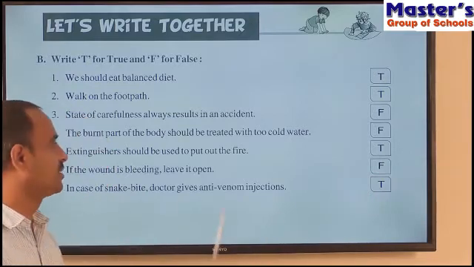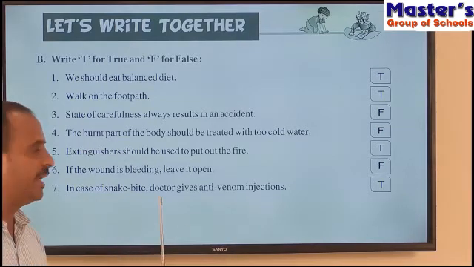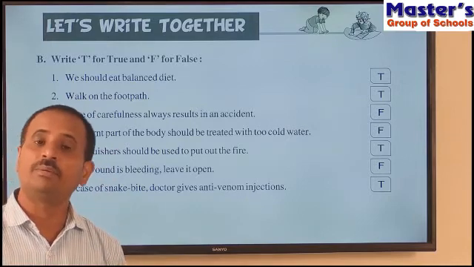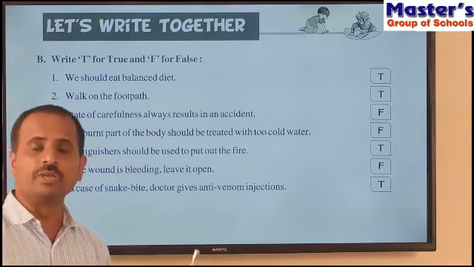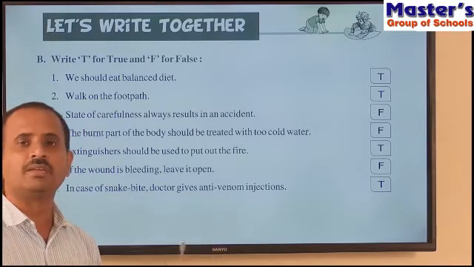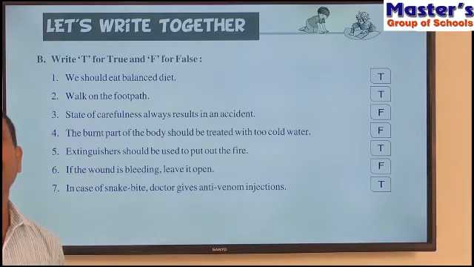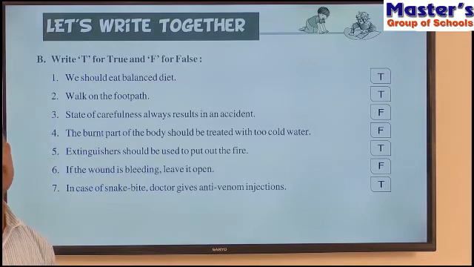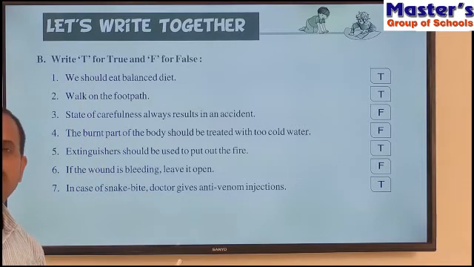And the answer for the seventh sentence is true. That is, the seventh sentence is correct. In case of snake bite, doctor gives anti-venom injection. Venom means poison, so anti-venom acts against the poison and against the effects caused by the poison. This anti-venom injection neutralizes the effect of the poison on the body and protects the life of the person. So children, these are the true and false sentences. Note down these sentences in your notebook.